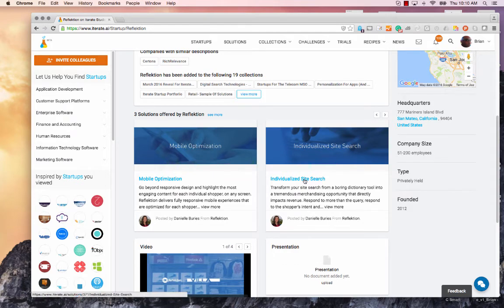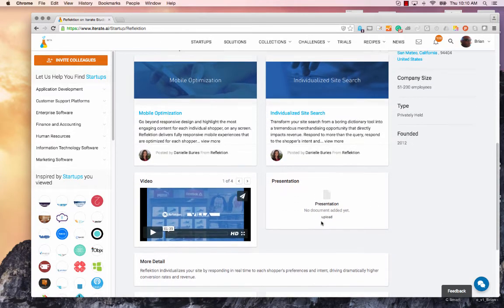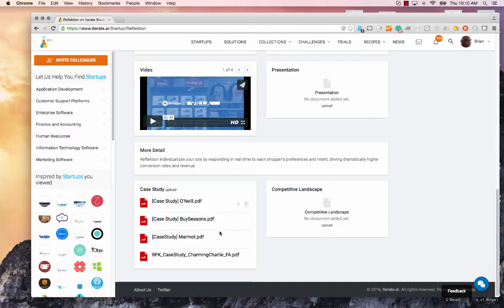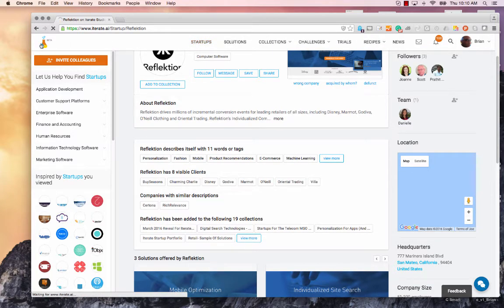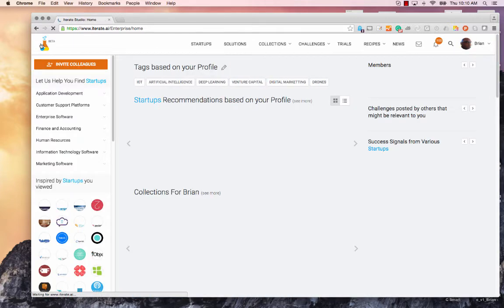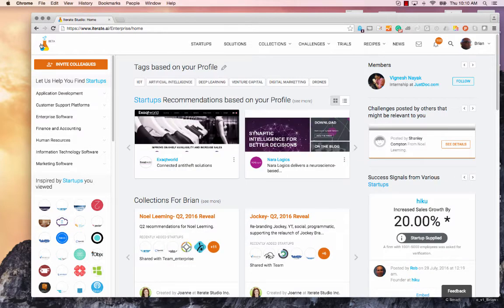These are the solutions that the startups are providing with a video, as well as a case study that shows some of the successes that they've had with some of the customers. So that's if you know what you're looking for or a category that you're looking for. Search is the fastest way to find it. But if you don't know what you're looking for and you're very open and you want to stumble across something, there are multiple ways.